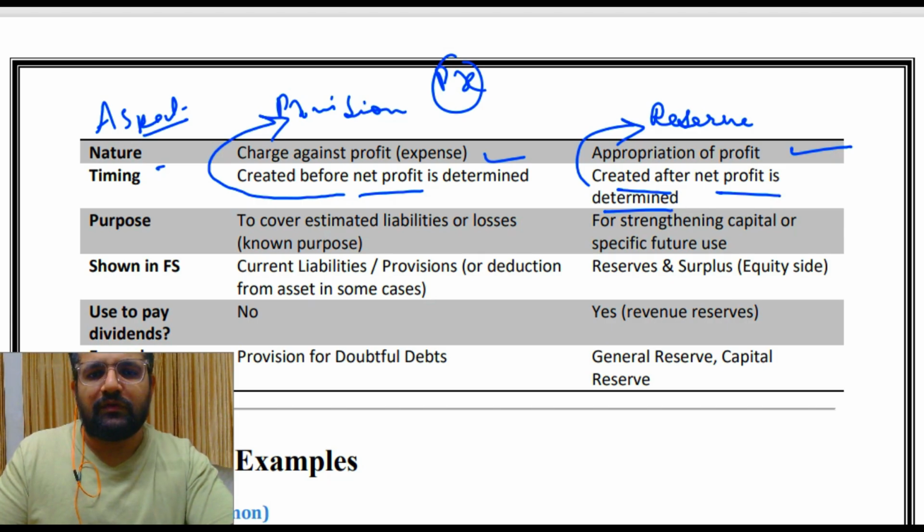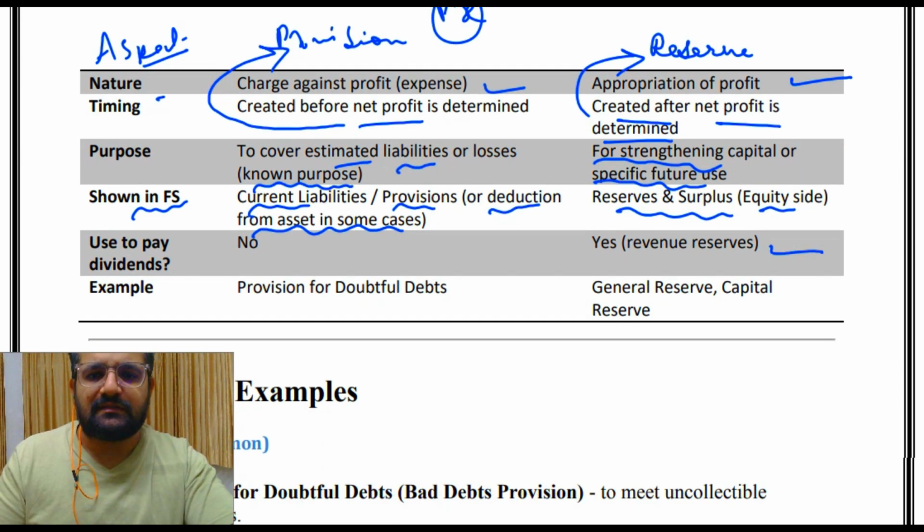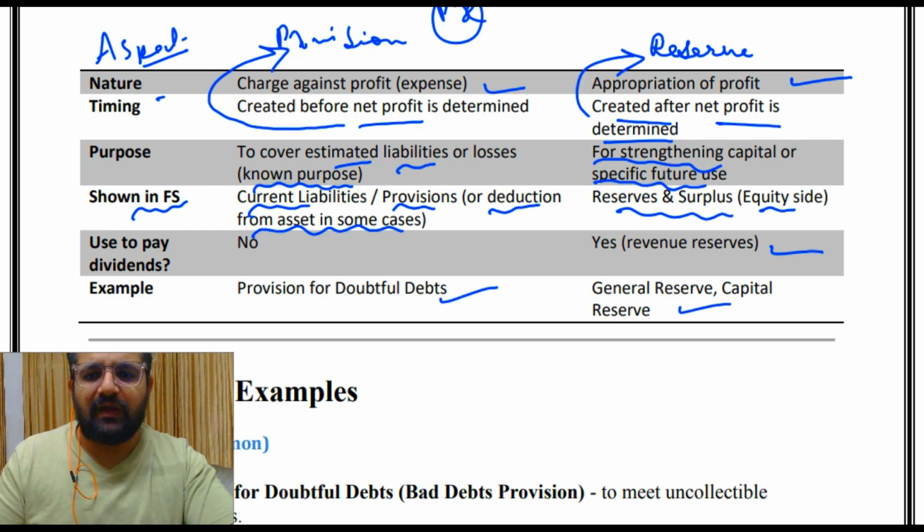Purpose: to cover estimated liabilities or losses. Known purpose for strengthening capital or specific future use. Shown in financial statement: current liabilities, provisions, or deduction from asset in some cases; reserves and surplus, equity side. Used to pay dividends? No. And here, yes. Then example, provision for doubtful debts and general reserve, capital reserve.